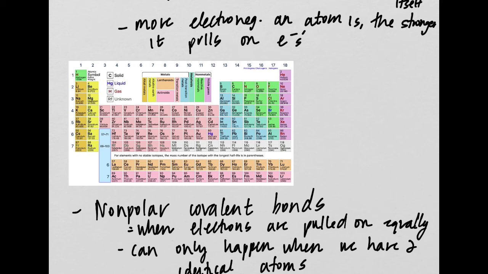But how would you know which one is more electronegative, this one or this one? Because this one is higher on the periodic table, but this one is more towards the right. So how do we know for sure which one of these two is going to be more electronegative?